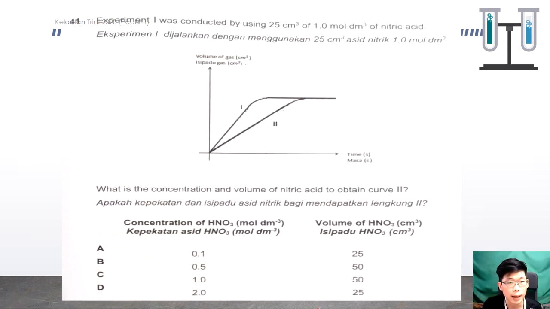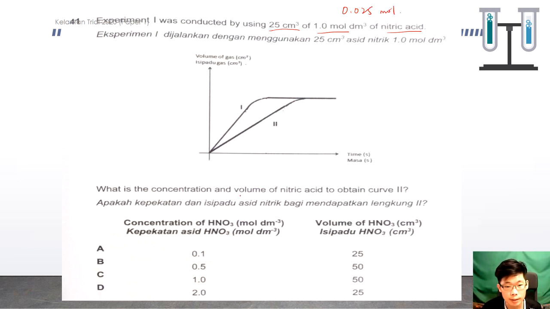Question 41. Experiment 1 was conducted using 25 cubic centimeters of 1 mole per cubic decimeter nitric acid. If we calculate the number of moles of the nitric acid, roughly it is 0.025 mole.